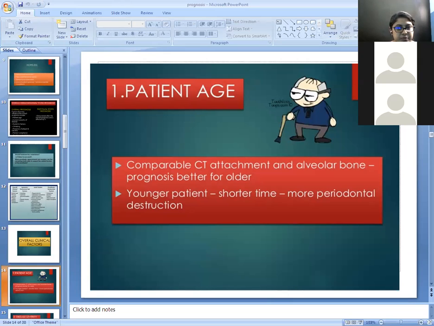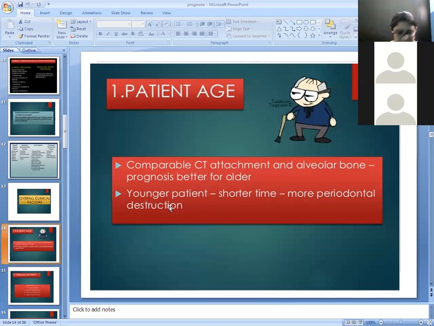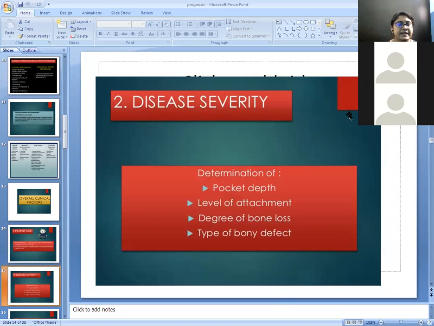Comparable CT attachment and alveolar bone prognosis is better for old age patients, and in young patients, the shorter the time, the more periodontal destruction there is. So next criteria is the disease severity.